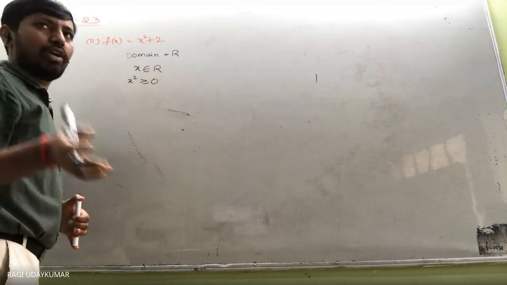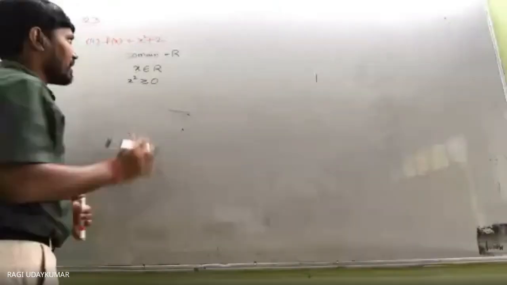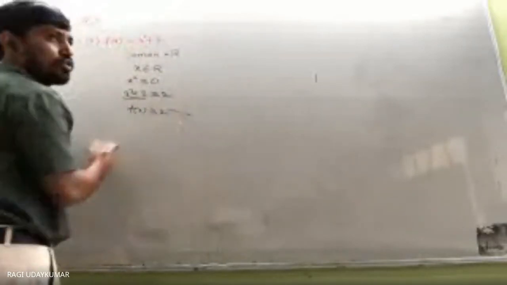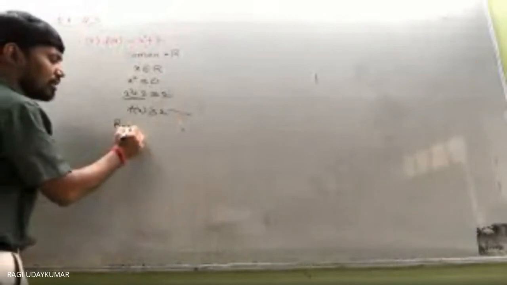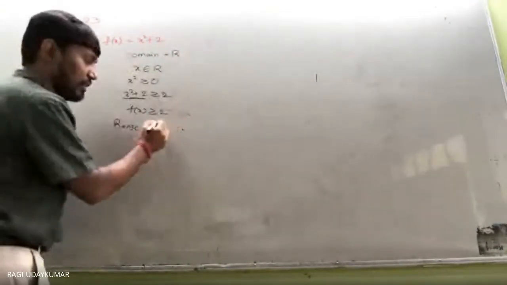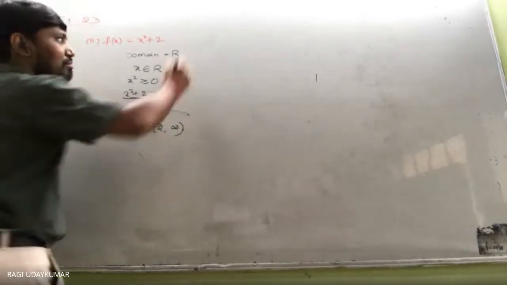X any real number ले लो, square क्या होगा? Greater than or equal to 0 हो जाएगा. Positive हो जाएगा. तो x square plus 2 क्या होगा? Greater than or equals to 2 होगा. X square plus 2 क्या है? F of x. So f of x is greater than or equals to 2. So therefore range क्या होगा इसमें? Sorry, 2 से greater, including 2. 2 to infinity. बस हो गया.